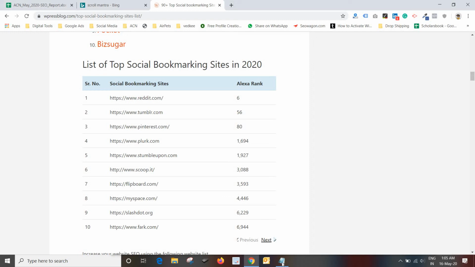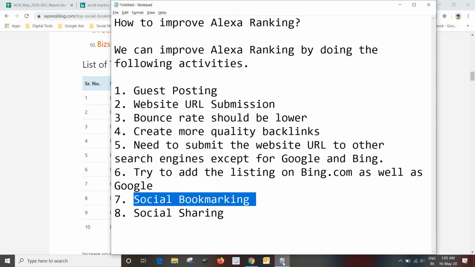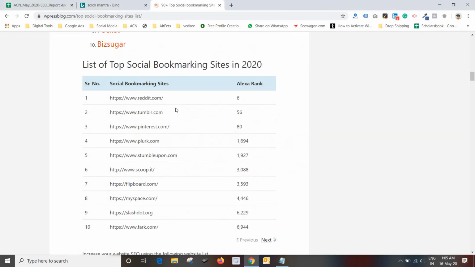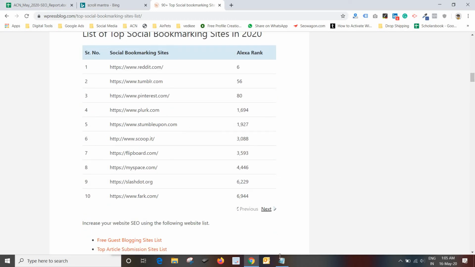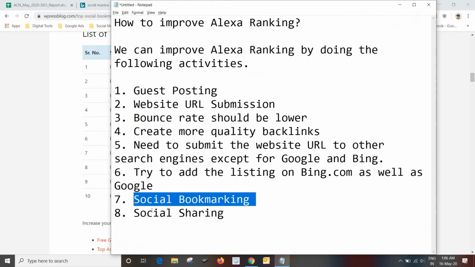So friends, you should register your website on these kinds of social bookmarking sites, and you should submit your content here. So definitely your Alexa rank would be more popular. And the last option is social sharing. You know about social media channels, Facebook, Twitter, LinkedIn.